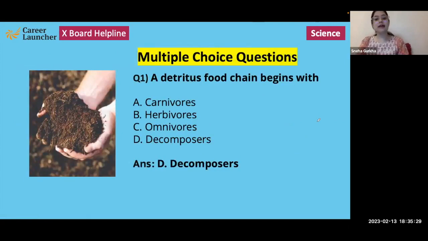First question says, a detritus food chain begins with. Our options are carnivores, herbivores, omnivores, and decomposers. So we know that a detritus food chain is basically a food chain that involves decomposition, right? So a food chain that involves decomposition is obviously going to begin with the decomposers. So a detritus food chain begins with D, decomposers is the correct option that we are going to mark here.